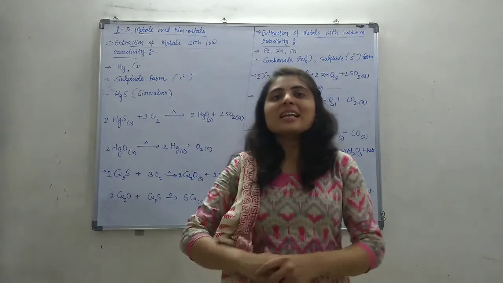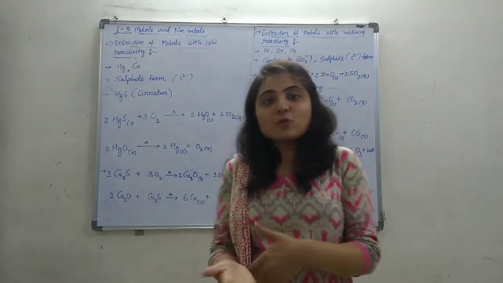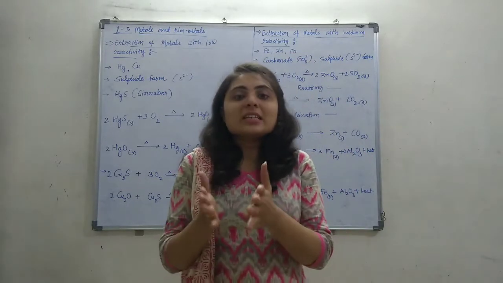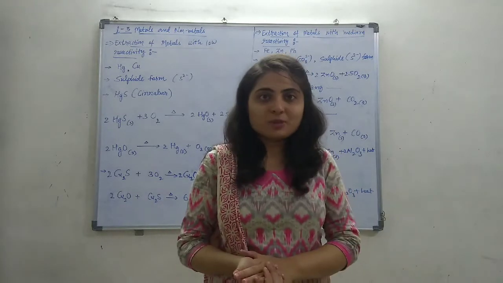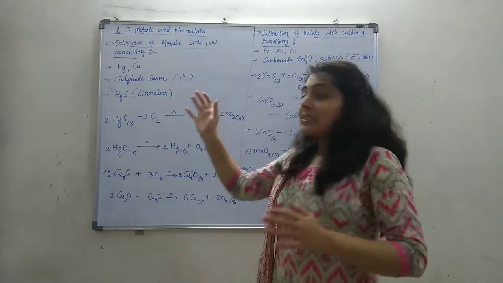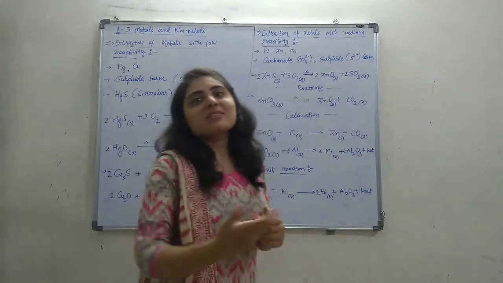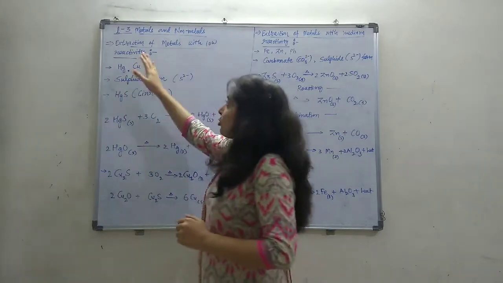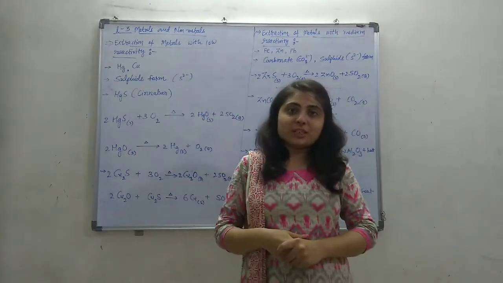Hello students. In lesson number 3, we have learned about the occurrence of metals and the flow chart representing the extraction of metal depending on the reactivity of the metals. So now we are seeing the extraction of metals one by one, how chemically the metals are extracted. Okay. So the first one, the extraction of metals with low reactivity.